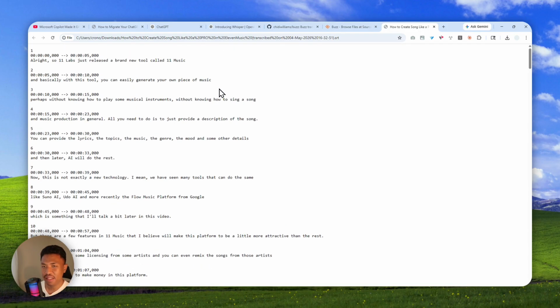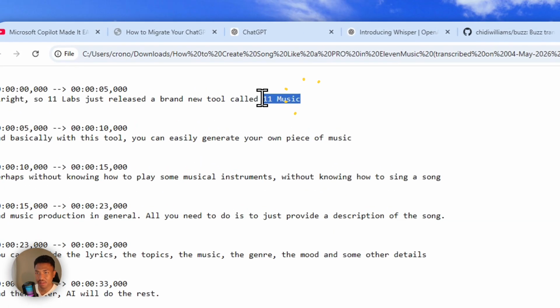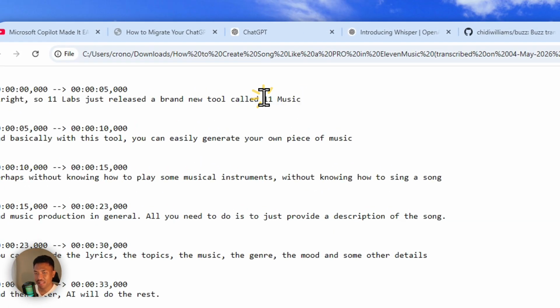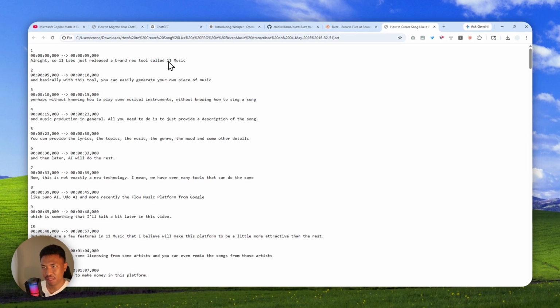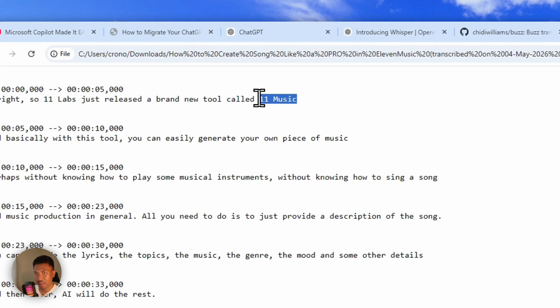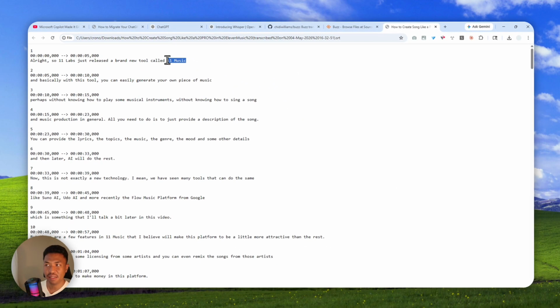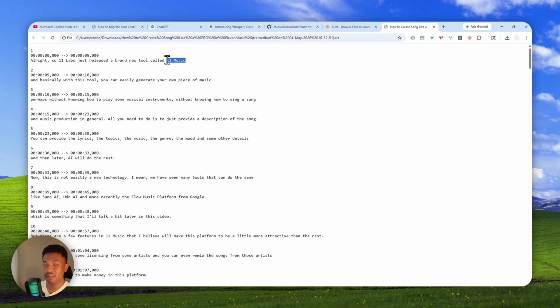Okay, it looks decent. Now, there is one problem, because I can spot right away that the mention like 11 music is not actually accurate. It's 11 number and the music. The actual name is Eleven, like in the word eleven, music, and without space. So AI has no idea about this brand name because it doesn't exist in its training data. It doesn't exist in the dictionary. So it's struggling with that.